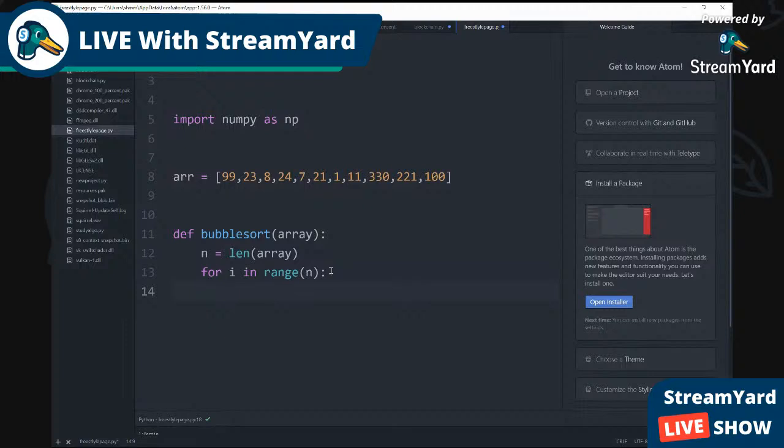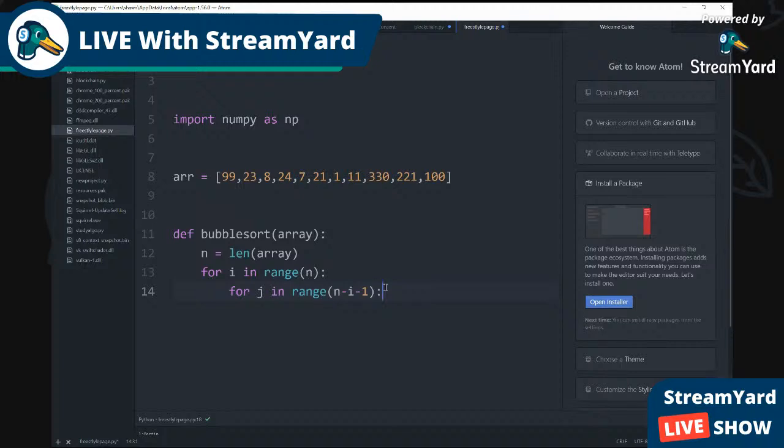All right, so now we're gonna create for j. Now this is gonna represent how we're gonna go through each number by one. We're gonna swap by 1. So we're gonna go from 99 to 23. We're gonna just go 1 by 1. So that's what we wanted to navigate. So for j in range of n minus, that's the length of the list, minus I, which we're iterating through the list, and it's gonna be 1 because we're gonna just do 1 by 1. We're gonna pick all the items in the list 1 by 1.